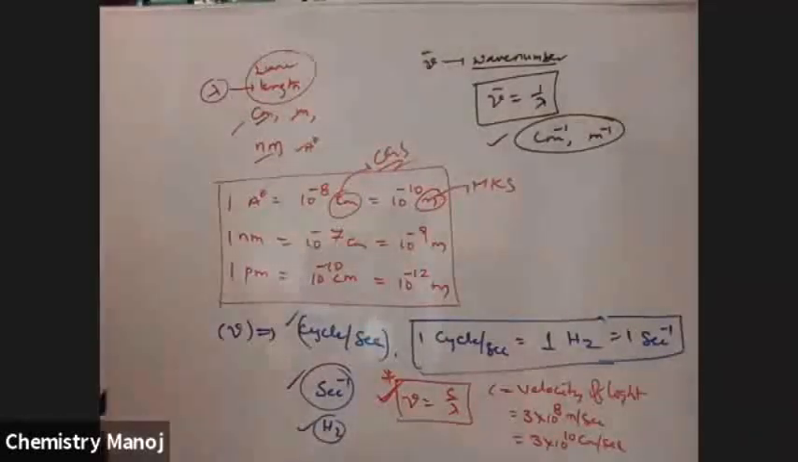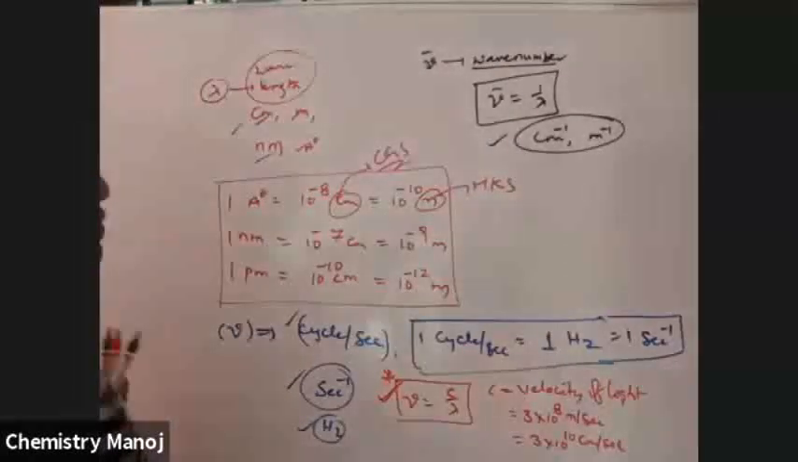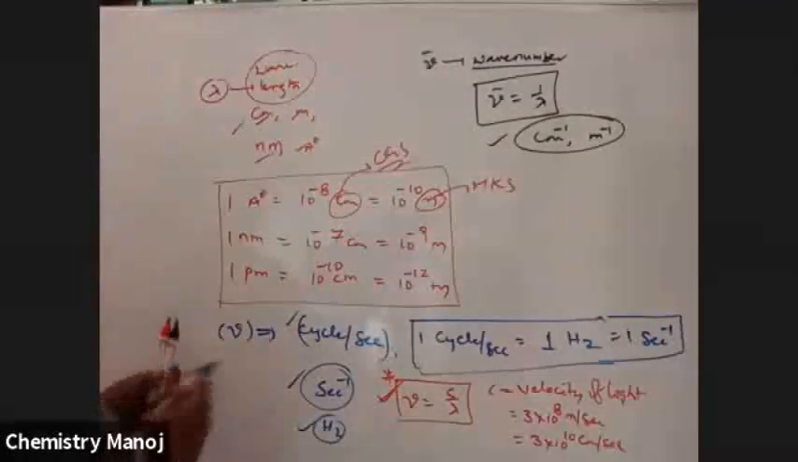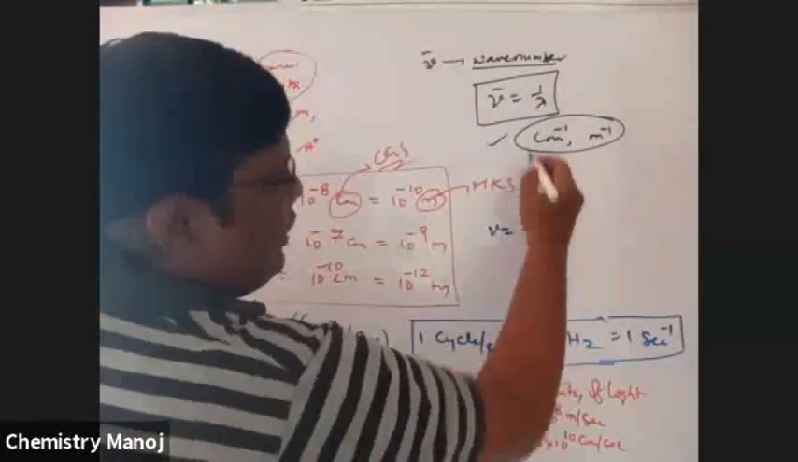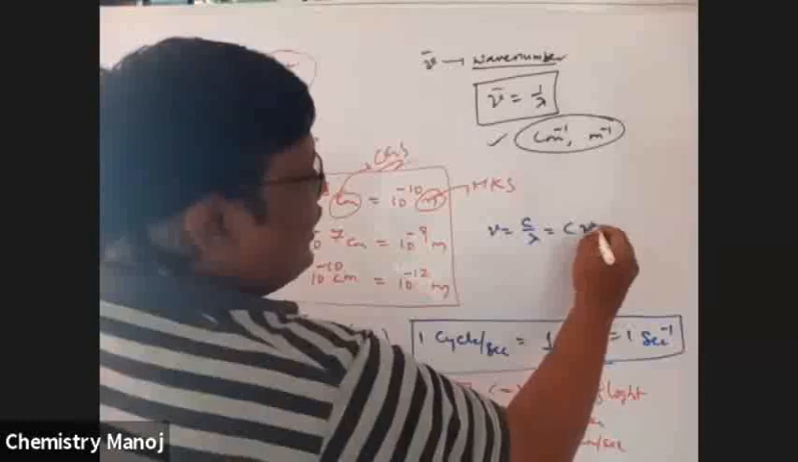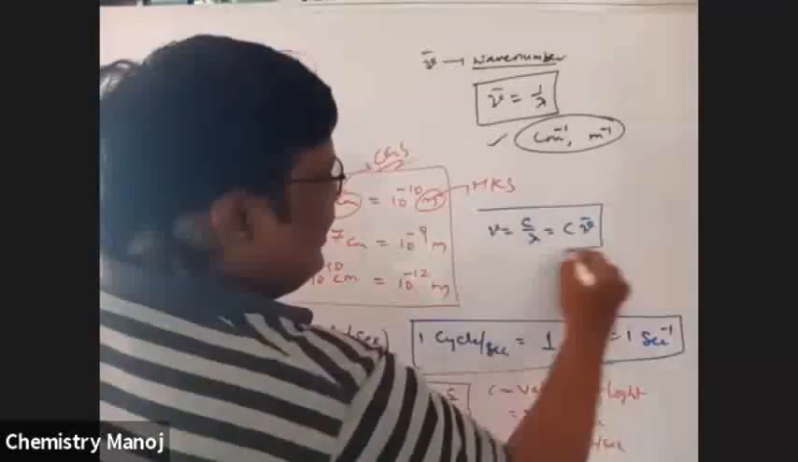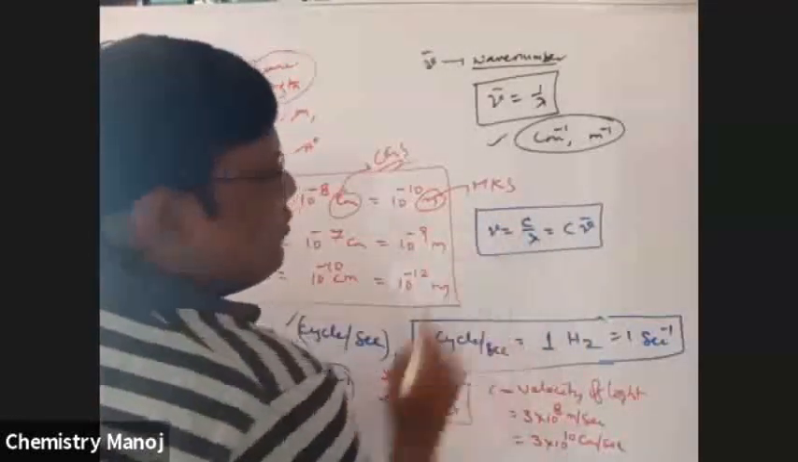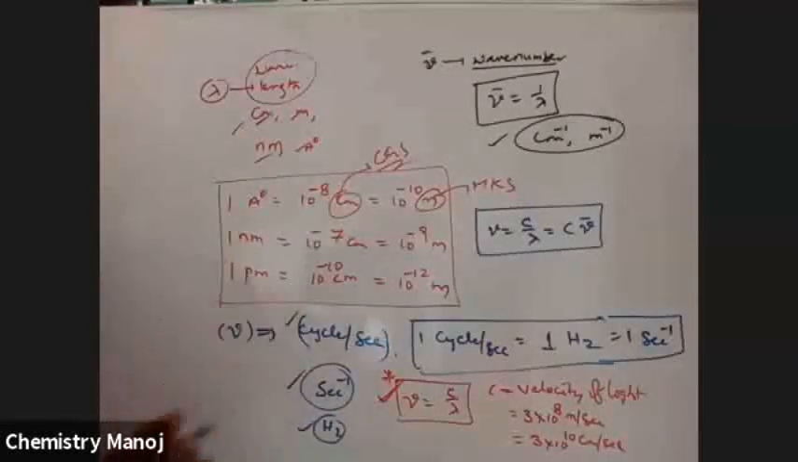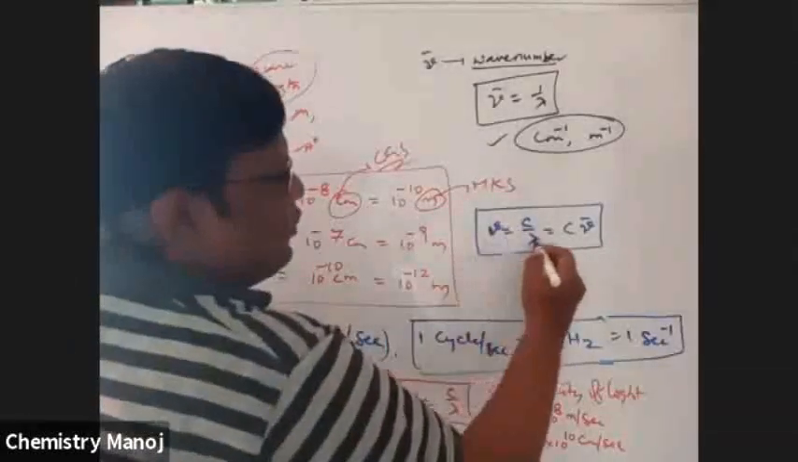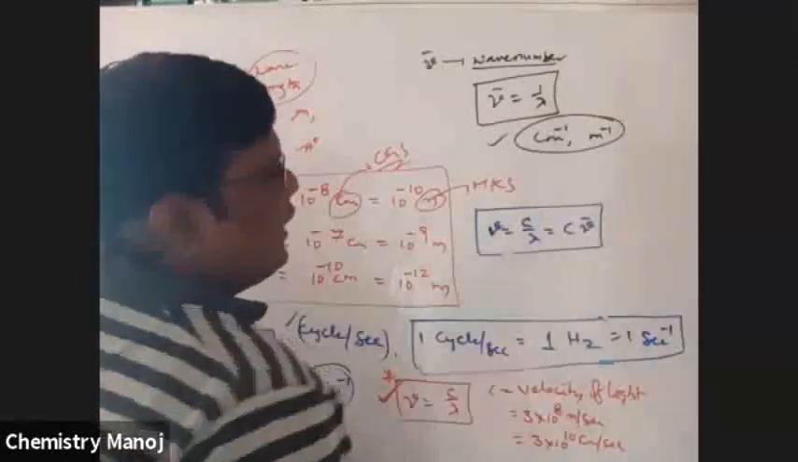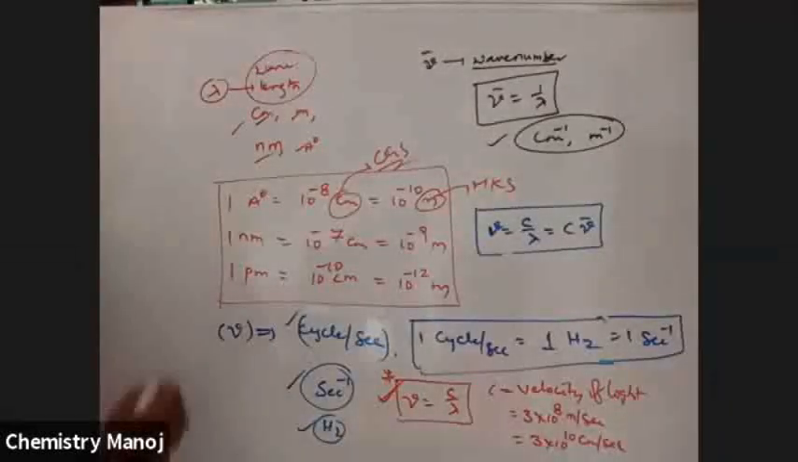Now, what is the interrelation between these 3? See here: nu is equal to C by lambda, but 1 by lambda is equal to nu bar, so nu is equal to C nu bar. These are the interrelations between one and another. If you know nu, you can calculate lambda or nu bar, that is, the wave number.